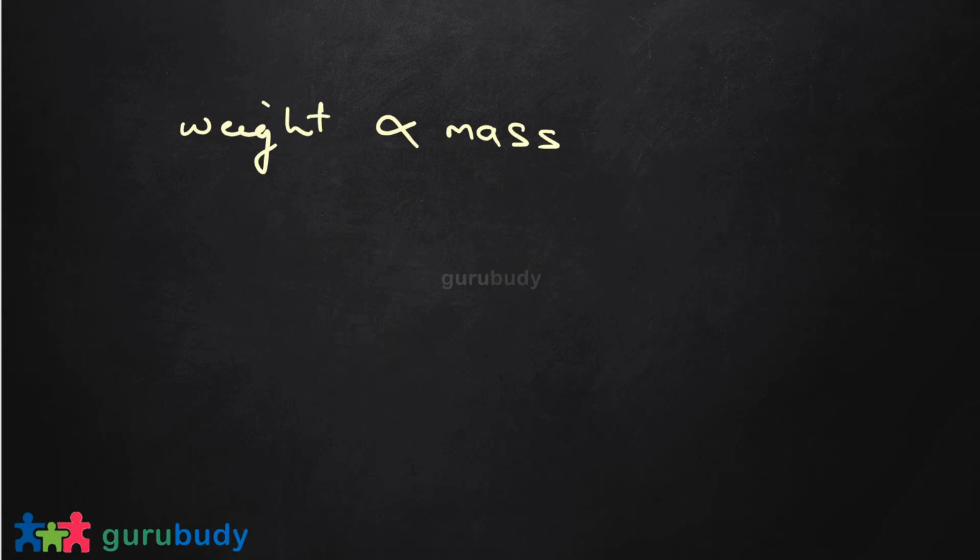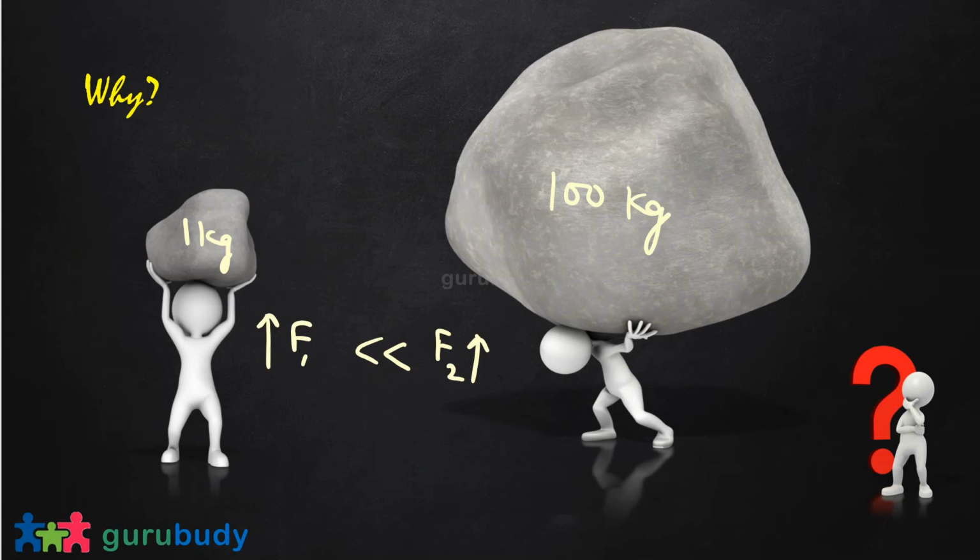Now if we go back to our previous example of the person lifting a stone of 1 kilogram compared to a stone of 100 kilogram: the weight W1 of the small stone is 1 kg into 9.8, which is 9.8 Newton, because the unit of weight is the same as force. W2, the weight of the other stone, is 100 kilogram into 9.8, so that would be 980 Newton.